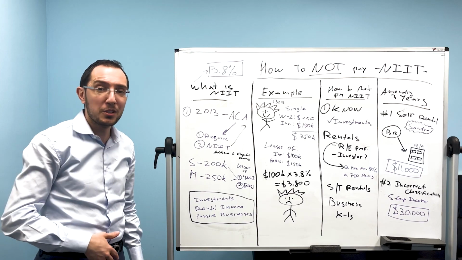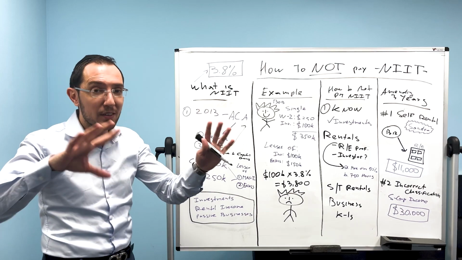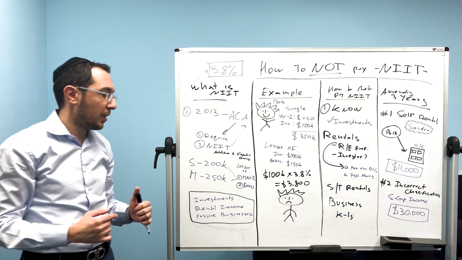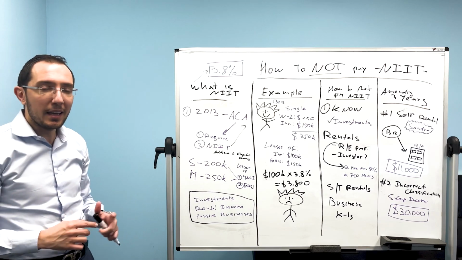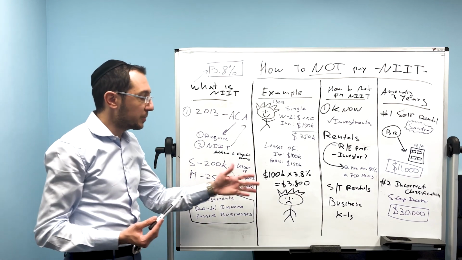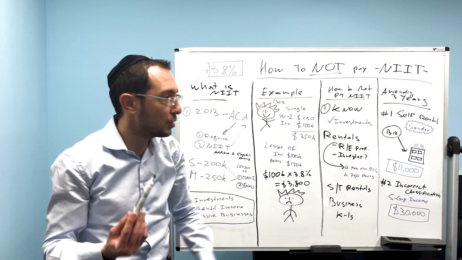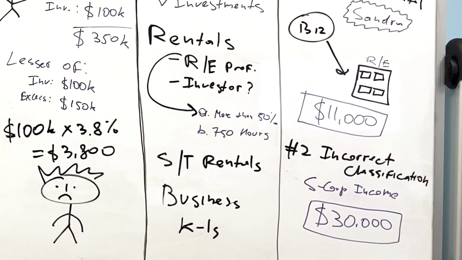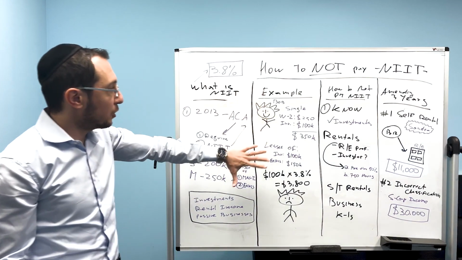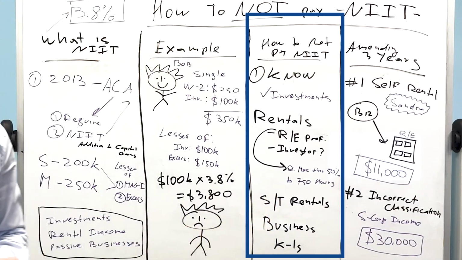A lot of times when you ask your tax preparer, by the way, if you have a tax preparer and you do not have a tax planner, you're overpaying in taxes, okay? So when you're asking your tax preparer, why is my tax bill high again? They won't even explain to you that there is something called the net investment income tax, and I will explain that to you in these case studies. Now that we understand what the net investment income tax is and we walked through an example, let's go into how not to pay the net investment income tax.